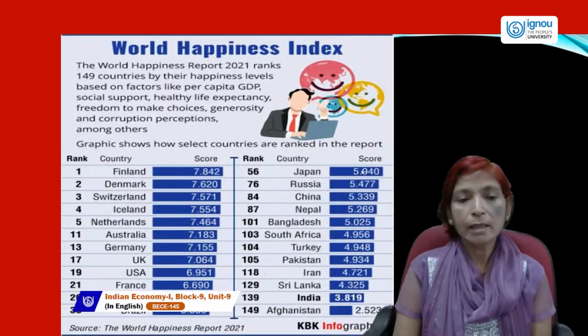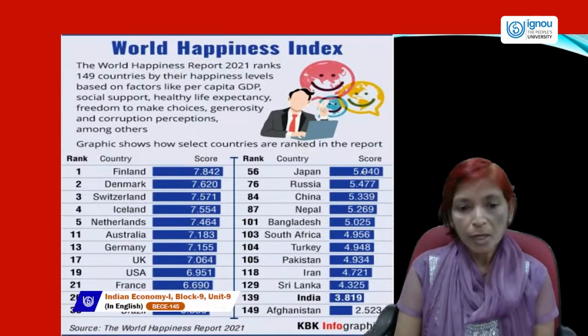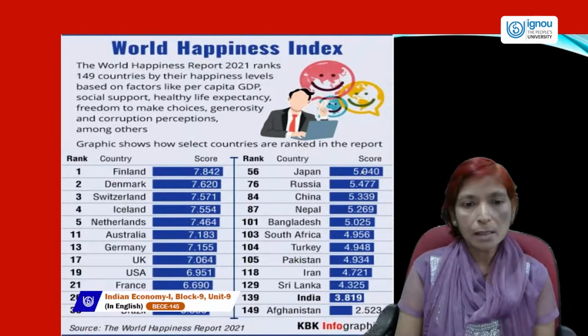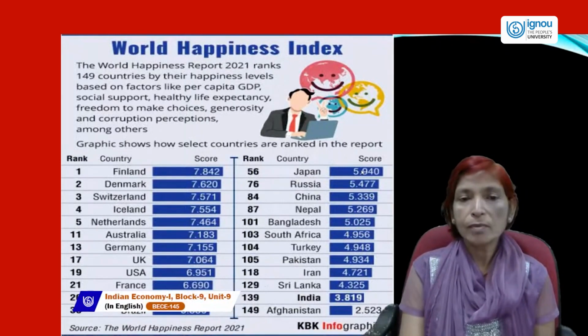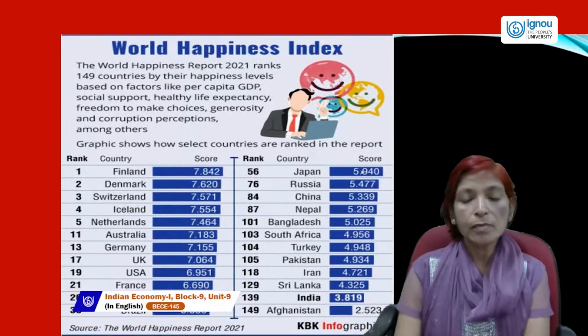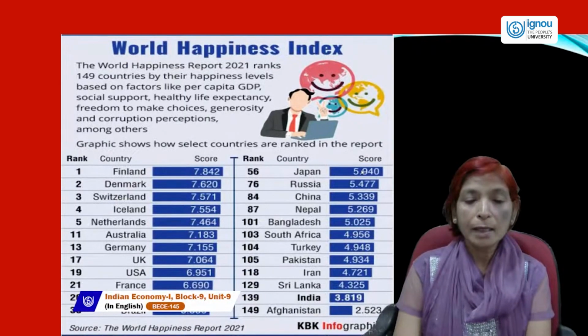Japan rank is 56, and Russia's rank is 76, China's rank is 84, Nepal rank is 87, Bangladesh rank is 101, and South Africa rank is 103, Turkey rank is 104, Pakistan rank is lower, 105, Iran rank is 118, Sri Lanka rank is 129, and India's